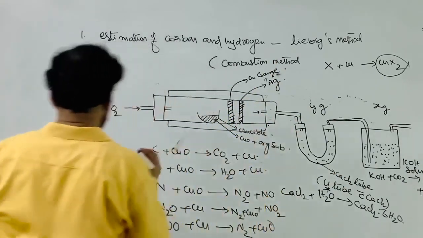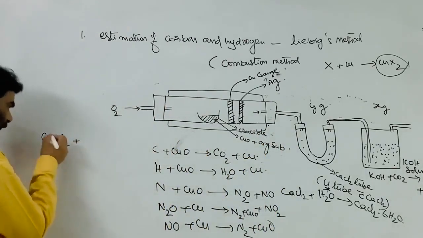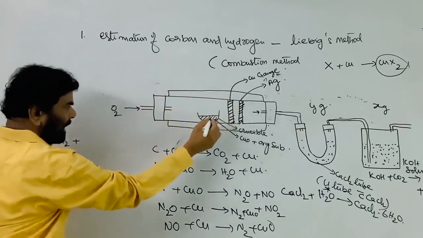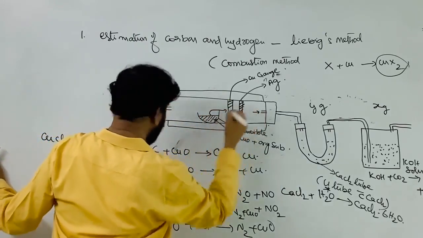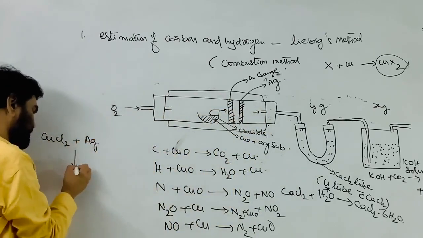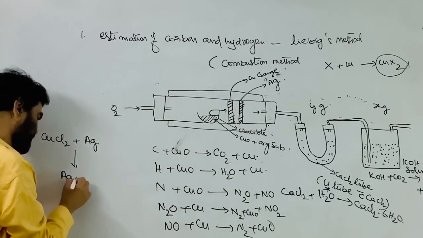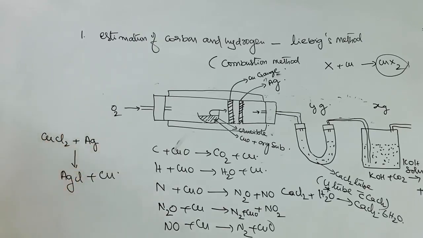It prevents copper halide from reaching the KOH. When copper halide comes into contact with the silver, silver halide, AgCl, is formed and copper is produced. This is the reaction.